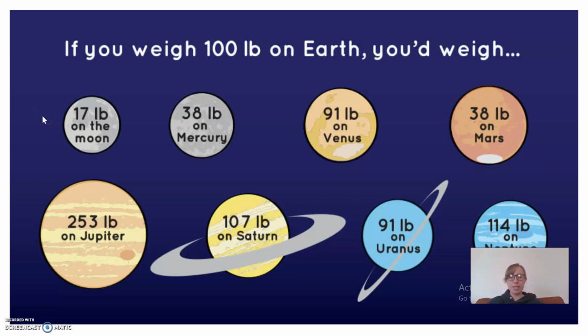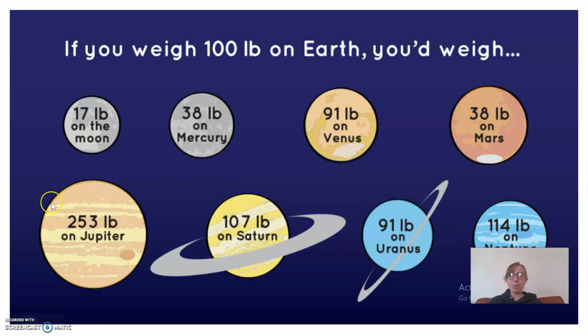So if you were to stand on a scale on the moon, and let's say you weighed 100 pounds on Earth, you would weigh 17 pounds. That's because the moon is significantly smaller than Earth, so it has less gravitational pull, so you would weigh less. And you can see that in images of people walking on the moon. The way that that's shown is they can bounce higher or they just come down more slowly. And it's the same thing with all of these smaller planets. You would weigh less on all of those planets.